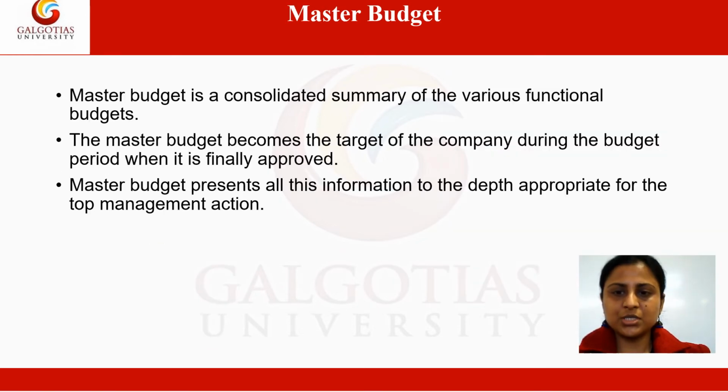After functional budgets are prepared, then we prepare the master budget. So a master budget is consolidated summary of the various functional budgets that we just discussed. So this master budget would incorporate the component of functional budgets, and it will be finally approved, adopted and employed. So the master budget is prepared by the budget committee on the basis of coordinated functional budgets, and then it becomes the target for the company during the period when it is finally approved.